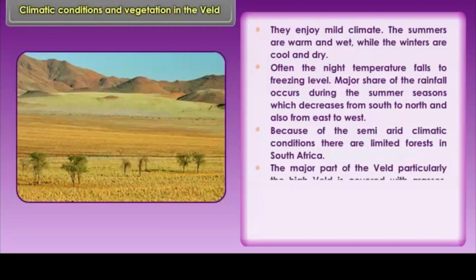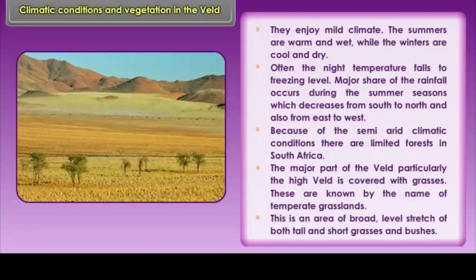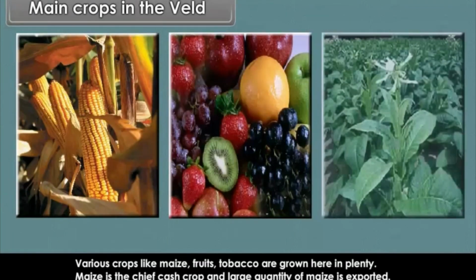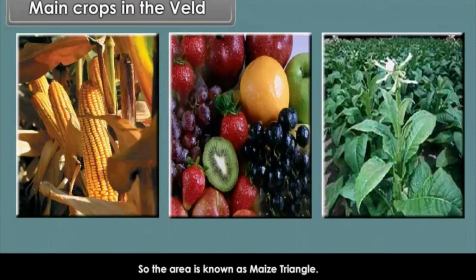The major part of the Veld, particularly the high Veld, is covered with grasses. These are known by the name of temperate grasslands. This is an area of broad, level stretch of both tall and short grasses and bushes. Main crops in the Veld. Various crops like maize, fruits, tobacco are grown here in plenty. Maize is the chief cash crop and large quantity of maize is exported. So, the area is known as Maize Triangle.